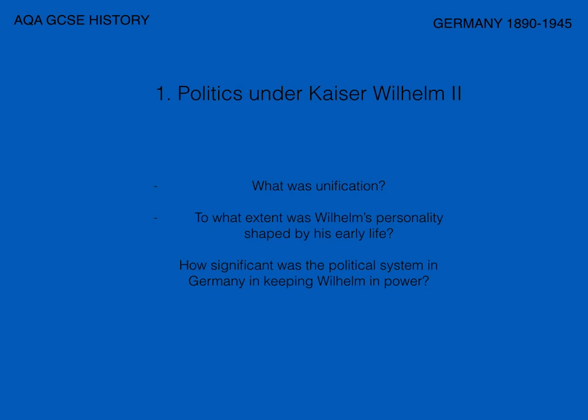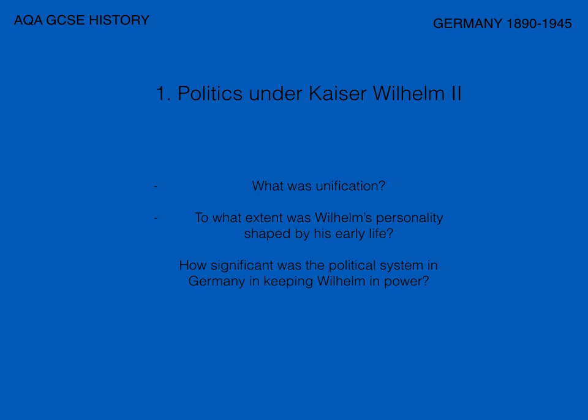This is the first video for AQA GCSE History, Germany 1890 to 1945. The first one is Politics under Kaiser Wilhelm II, so the first unit is before Weimar, before the Nazis. It's when Germany had a king or a Kaiser. So the things that are being talked about here are unification, how that happened, what made Germany Germany essentially,